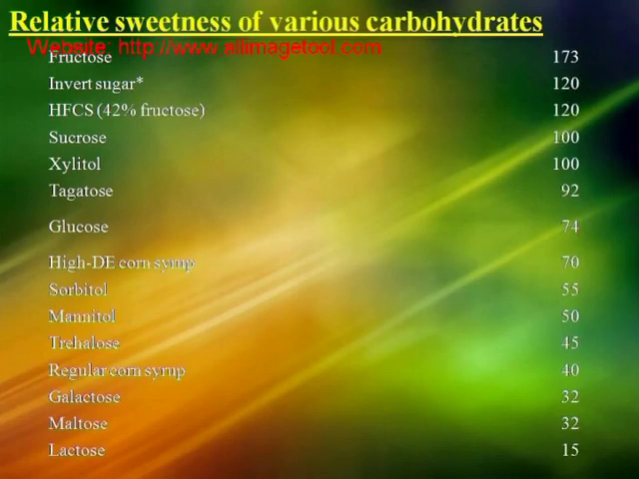So this slide shows the list of carbohydrates with relative sweetness. As is shown here, the maximum sweetness is found in fructose, which is 173, whereas the minimum sweetness is found in lactose, which is 15.